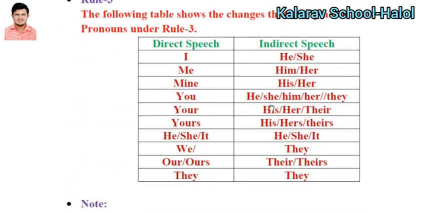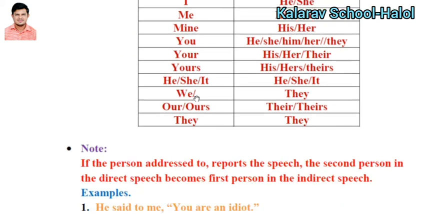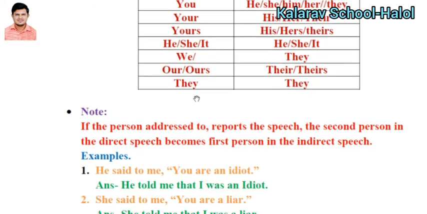Which pronouns can you change in direct and indirect speech? If the pronoun is I in direct speech, it will be transformed into he or she in indirect. Me transforms into him or her. My, mine into his or her. You, he, she, him, her, they. Your, his, her, their. Yours, his, hers, theirs. He, she, it remain the same. We, they. Ours, their, theirs. They. Okay, so these are the changes of the pronoun while you are transforming direct speech into indirect.